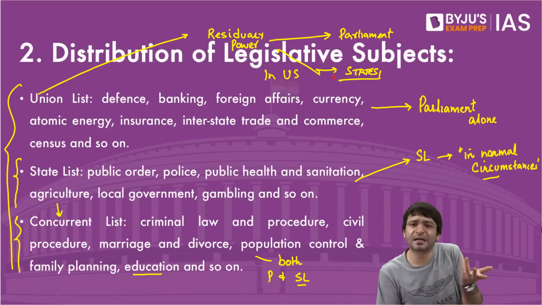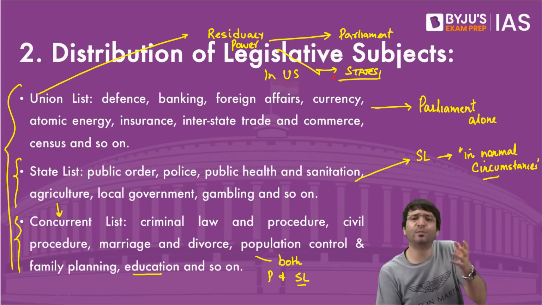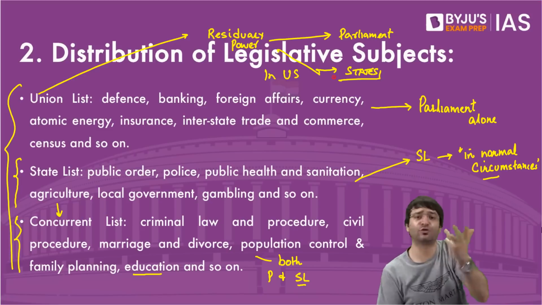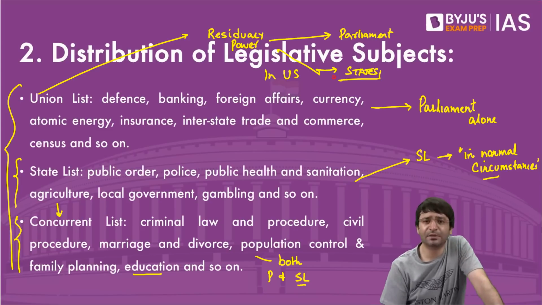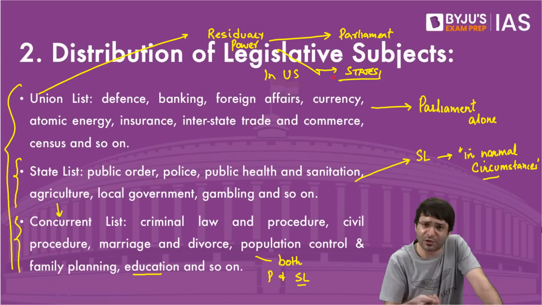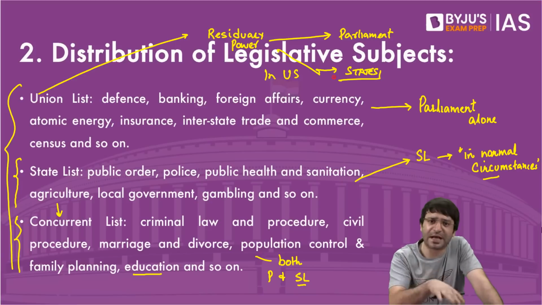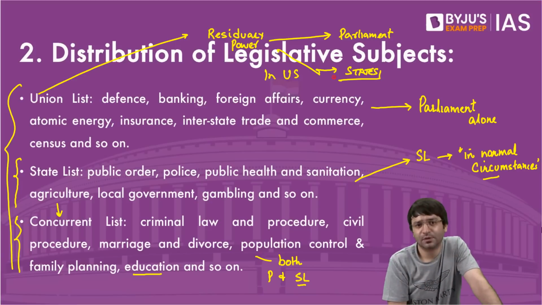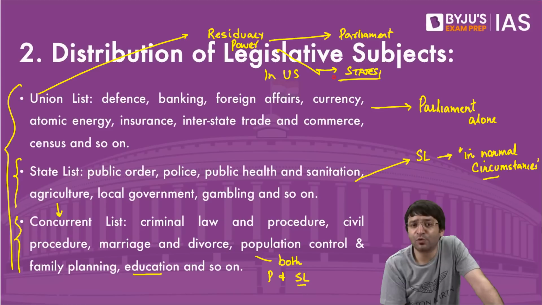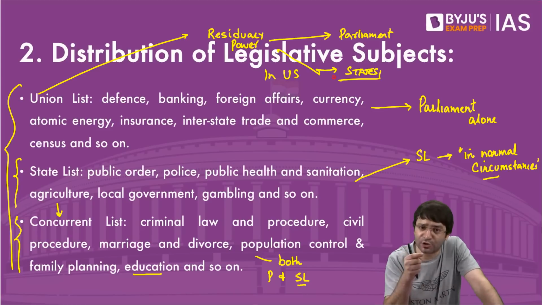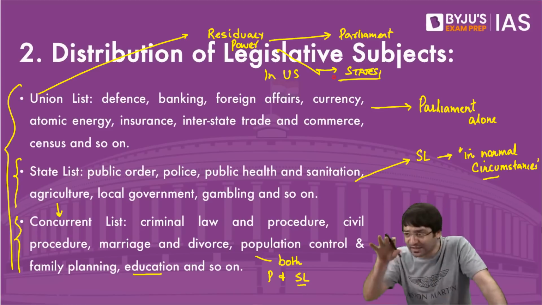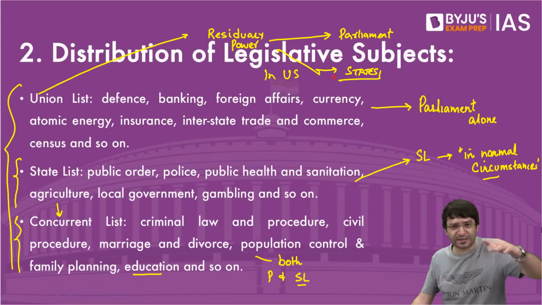For example, service tax. Who would have imagined in the 1950s that there would be something known as a service on which tax can also be imposed? Service, for example, you go for a haircut, that's a service. On that you have to pay the tax, service tax. You buy an insurance product. It's not a tangible product, it's an insurance product. On that you have to pay tax, that's a service tax. Who can impose such a tax? Who has the jurisdiction to impose such a tax? Because it's a residue. It was not originally mentioned in the union list, state list, concurrent list.